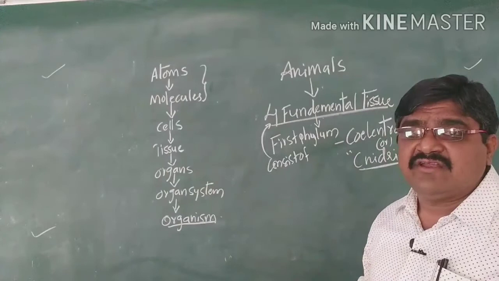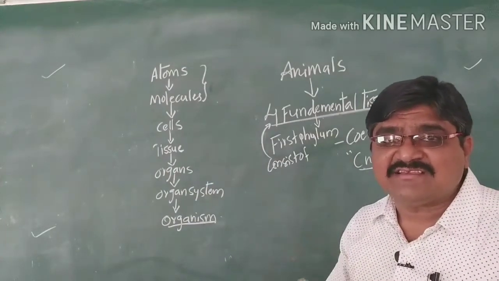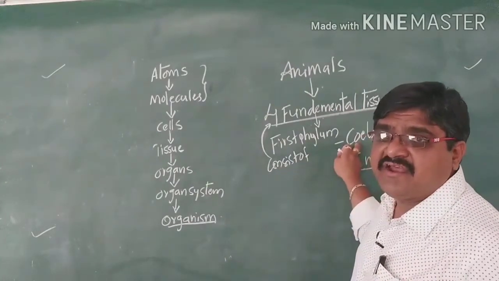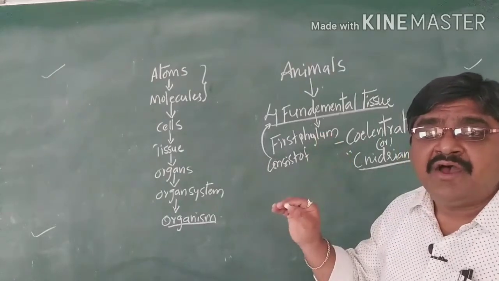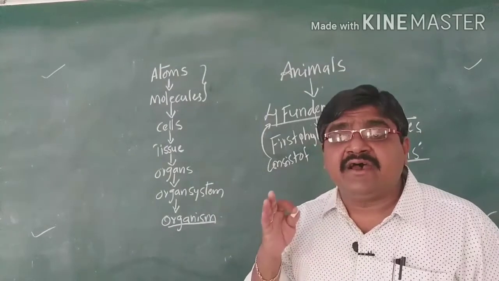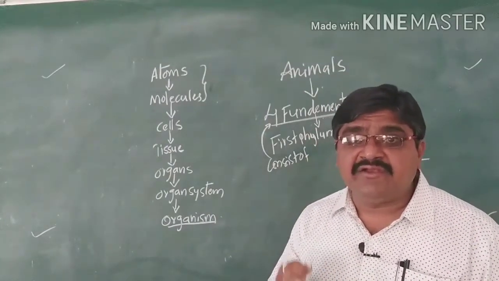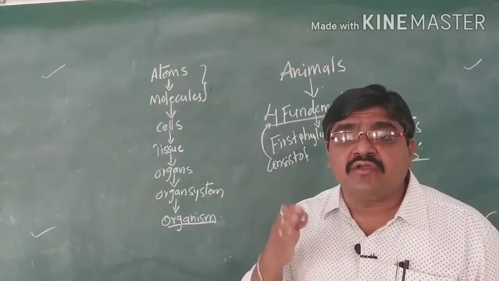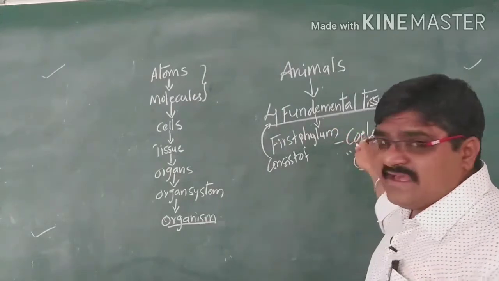Coelom means cavity and enteron means intestine, so they have a cavity like an intestine, and these organisms are called coelenterates. So coelenterates are the first phylum with the four fundamental tissues.